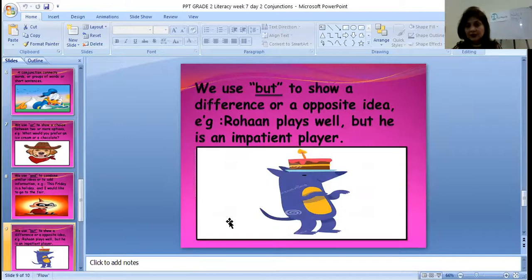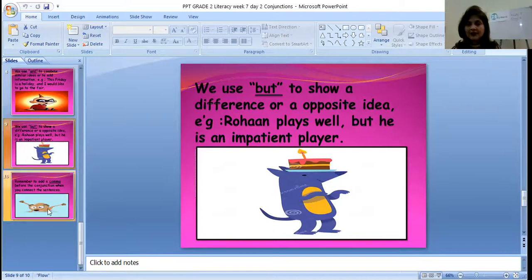We use but to show a difference or an opposite idea. We use but to show a difference or opposite idea. For example, Rohan plays well, but he is an impatient player. He plays well, but he is an impatient player. So we are showing the difference and we are showing an opposite idea. Do you understand, class?